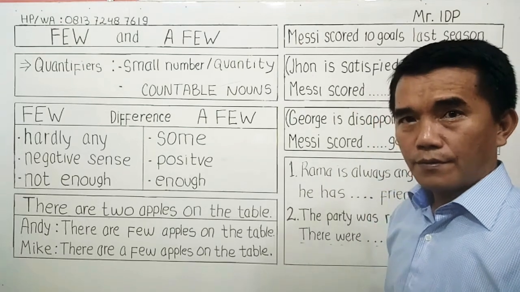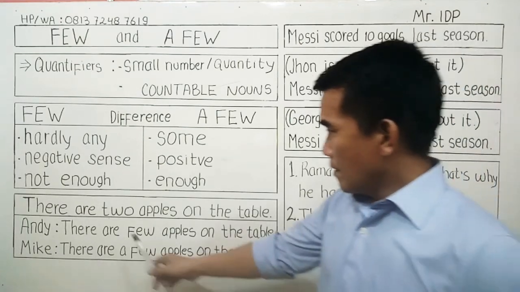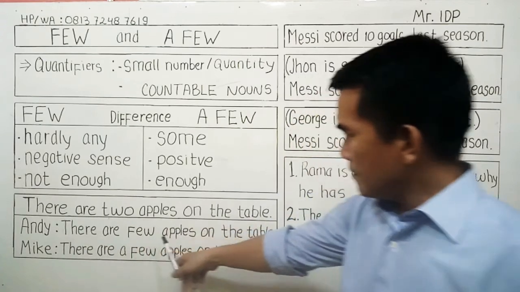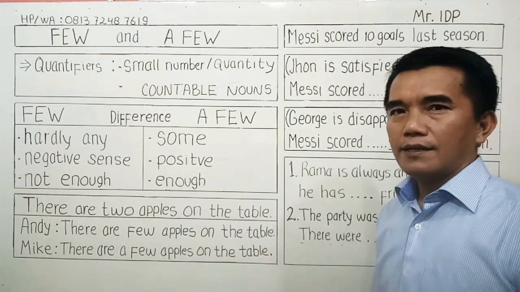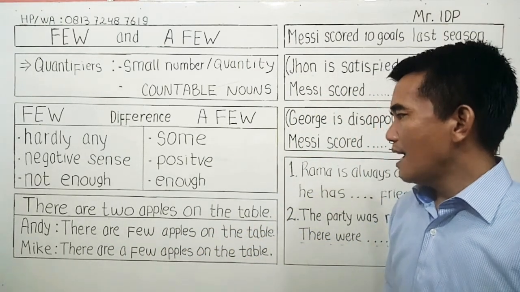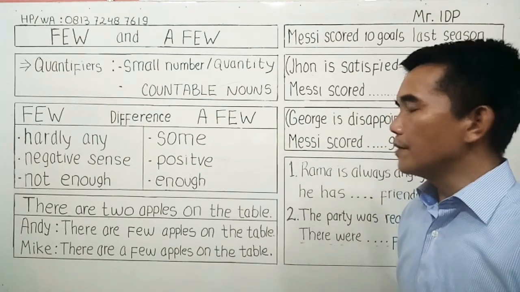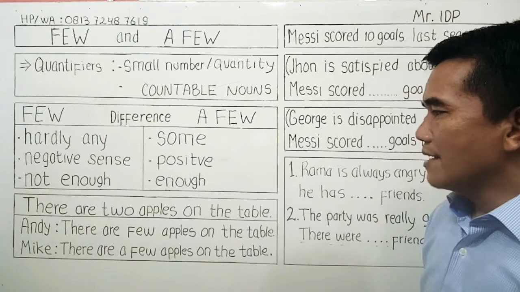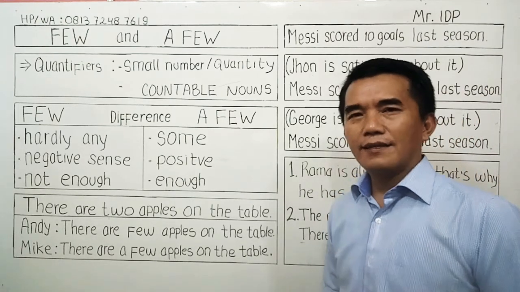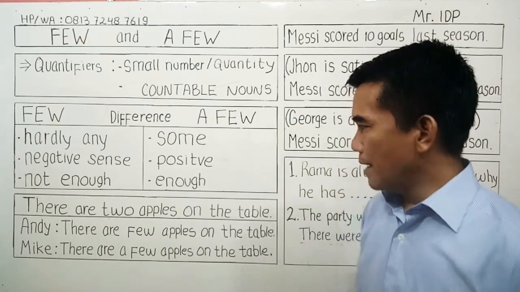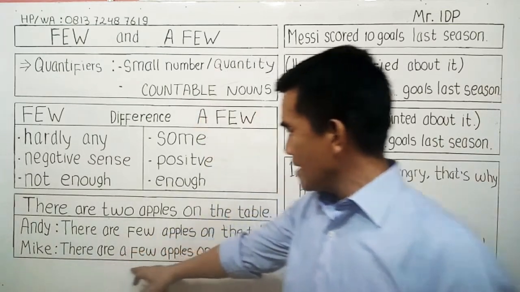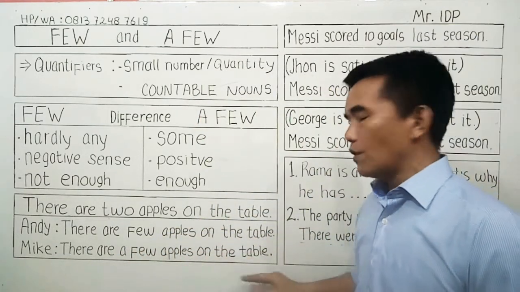But what is the difference? Well, Andy says there are few apples on the table. It means that Andy is not satisfied with the number, and he feels that it's not enough. But Mike says there are a few apples on the table.